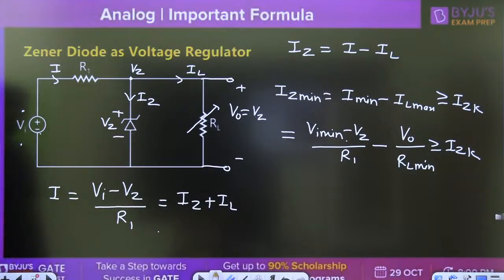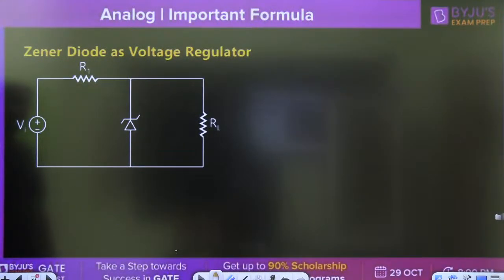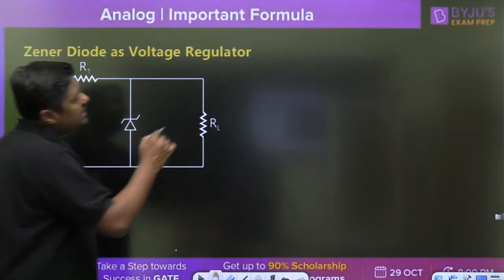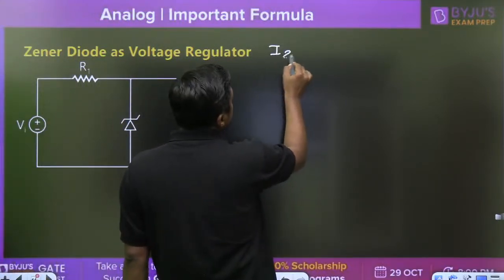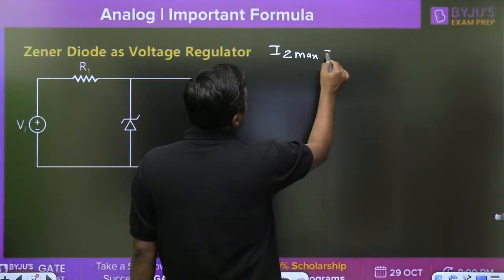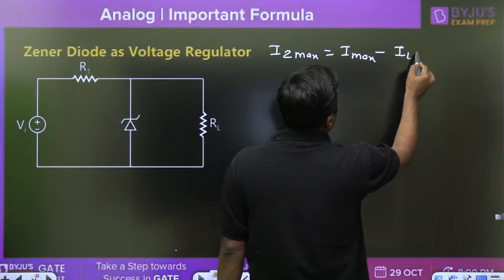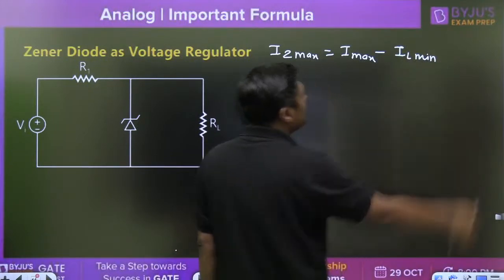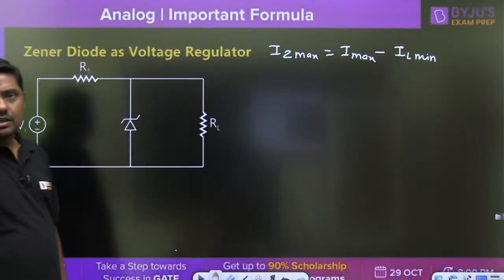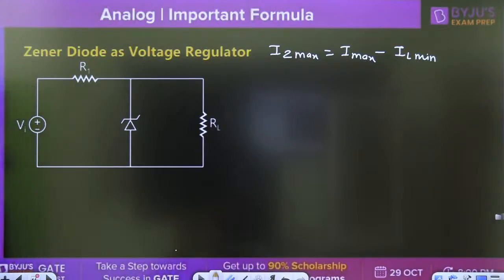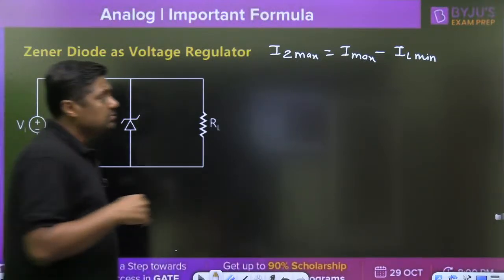Next one. Next is the same, IZ maximum. IZ maximum is given by I maximum minus IL minimum. What is the I maximum?